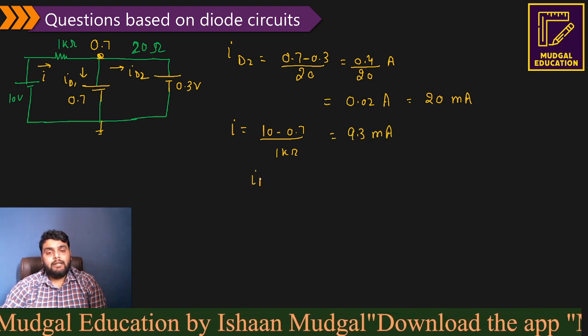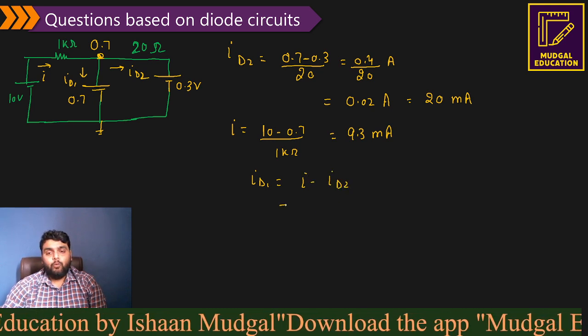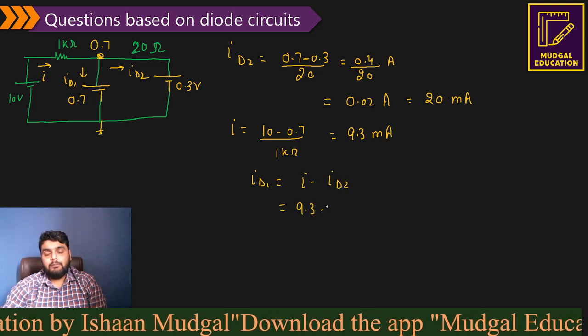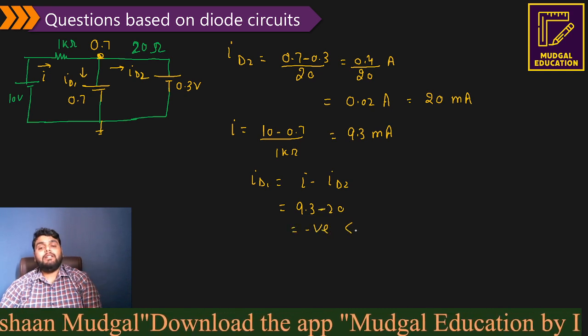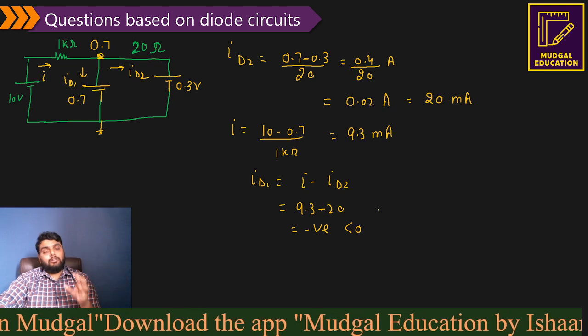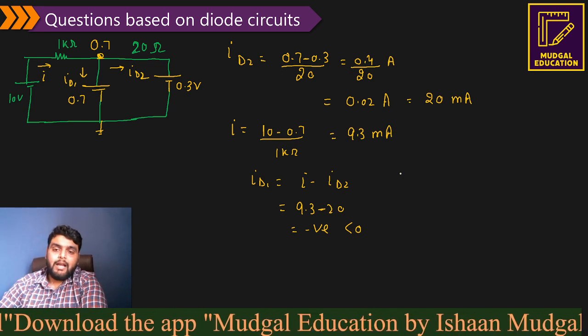Now what is the ID1? According to the sign, ID1 is I minus ID2. What is I? I is actually 9.3 minus 20. So it comes out to be negative. Now ID1 is less than 0. But according to our assumption, ID1 must be more than 0. It means our assumption is wrong.